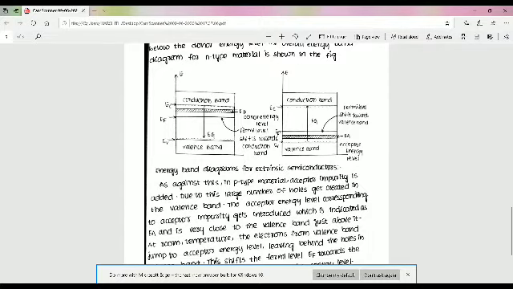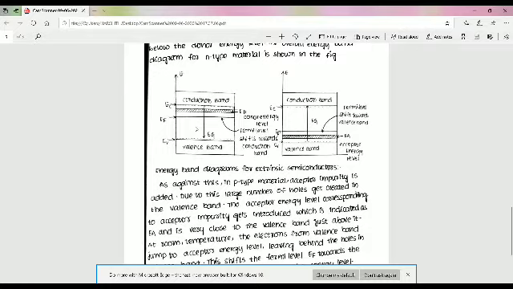This is the conduction band and this is the N-type semiconductor. In N-type semiconductors, electrons are the majority carriers and holes are the minority carriers. More free electrons are in the conduction band, so EF shifts towards the conduction band, but it is below the donor energy level. The overall energy band diagram for N-type material is shown in the figure.